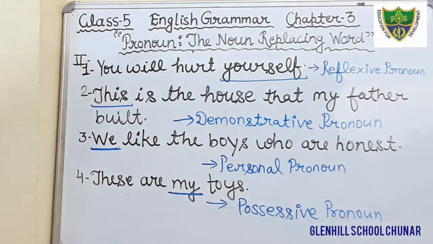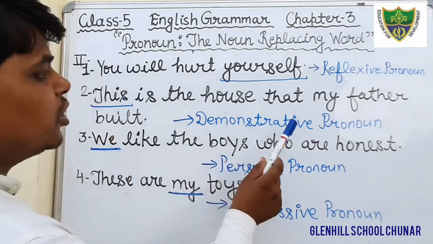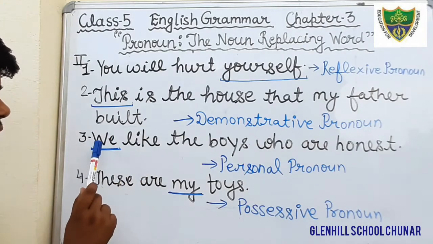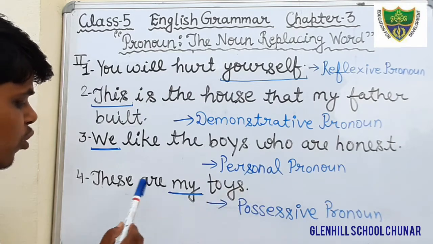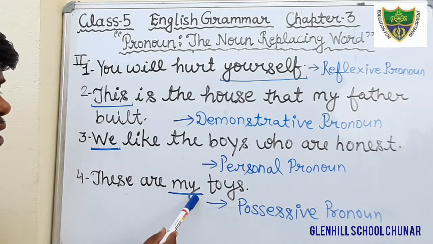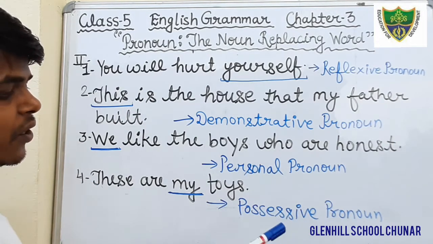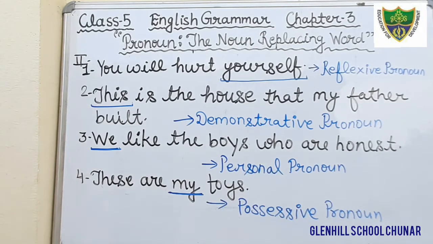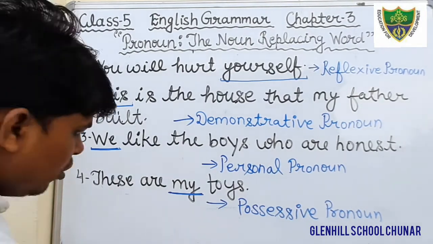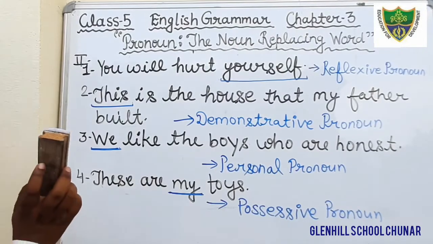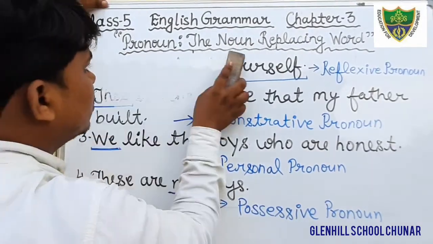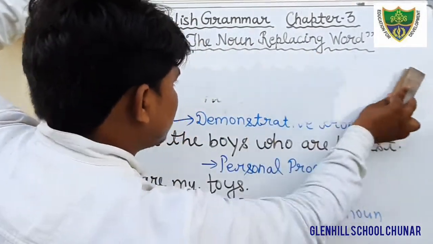Just fill it. In question number first, underline the word yourself, and that is a reflexive pronoun. In question number second, underline the word this, that is a demonstrative pronoun. In question number third, underline the pronoun we, that is a personal pronoun. In question number four, underline the pronoun my, and that is a possessive pronoun. Okay students, just write down in your book with the help of a pencil. Now we will discuss some other exercises.